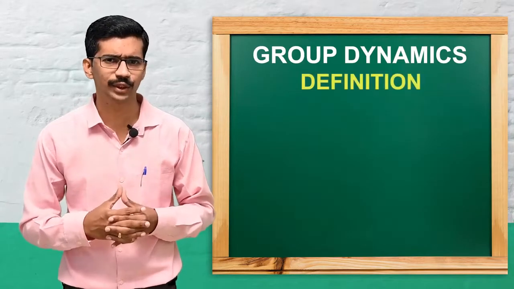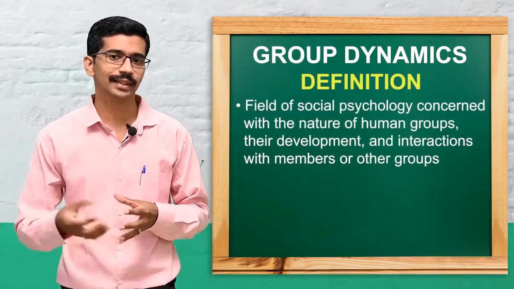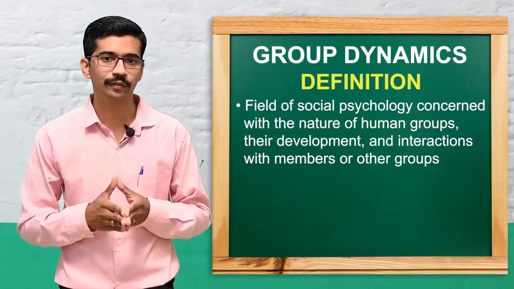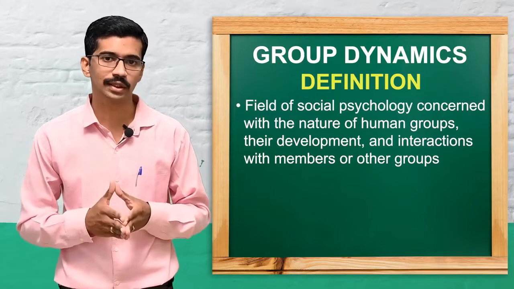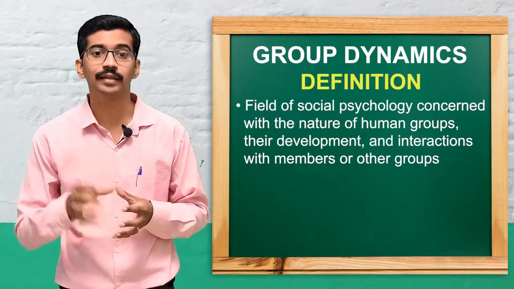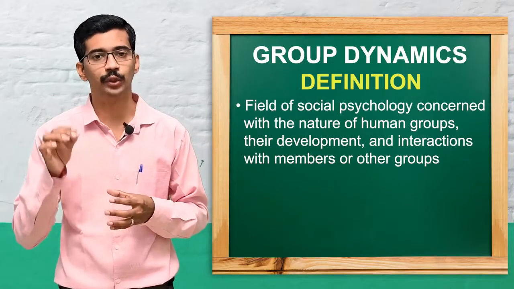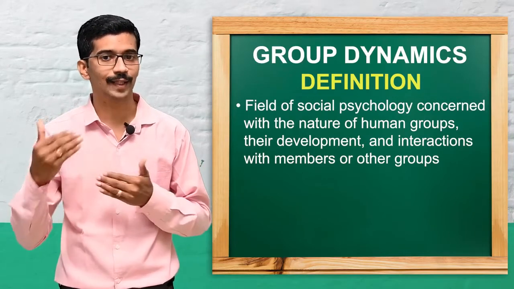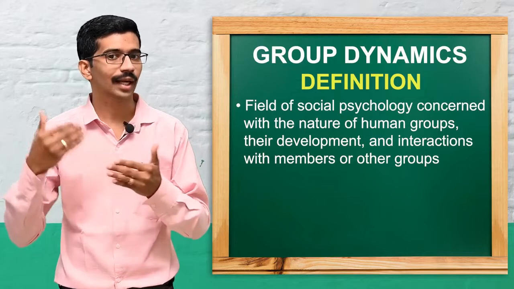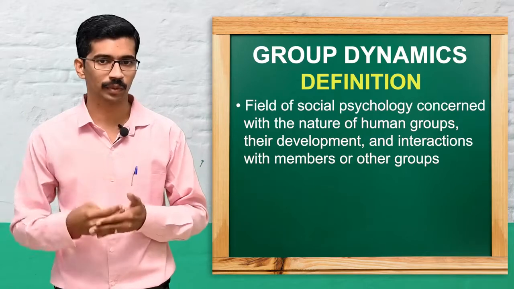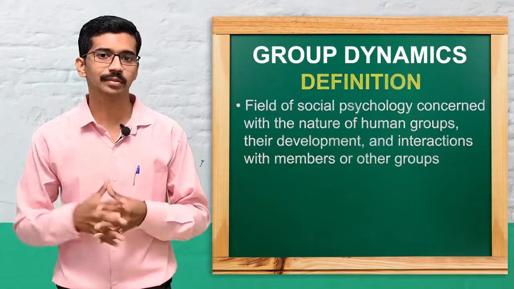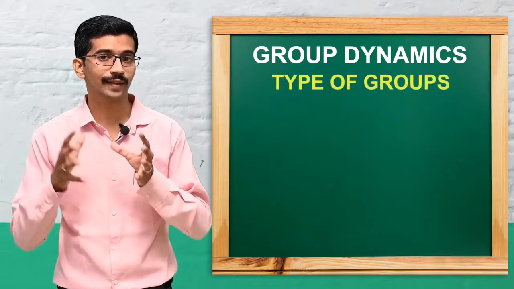Now we'll see the definition of group dynamics. Group dynamics is a branch or field of social psychology. Here we study the nature of human groups, the development of human groups, and their interrelationship or interaction with other members and other people. So that is the definition of group dynamics. Next we'll move to the different types of group.